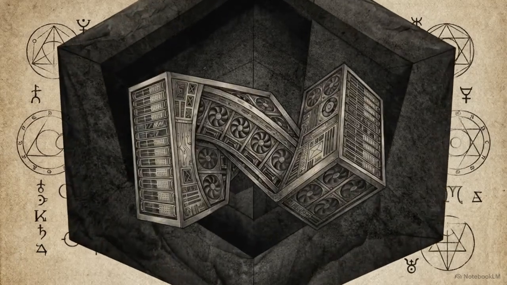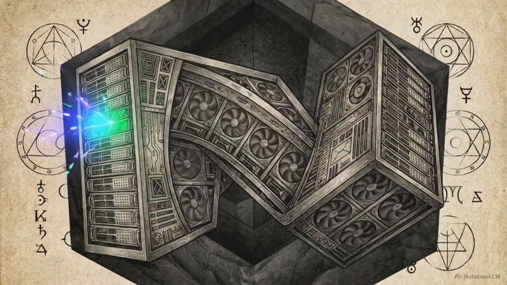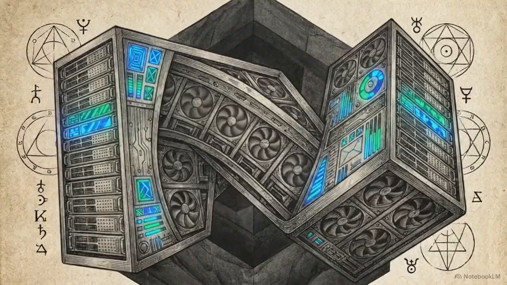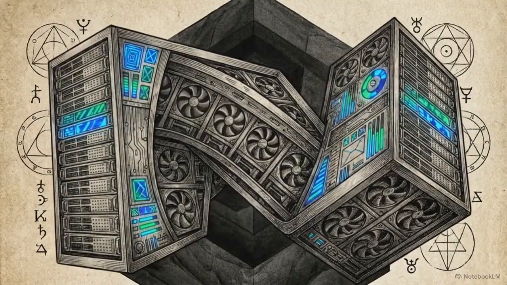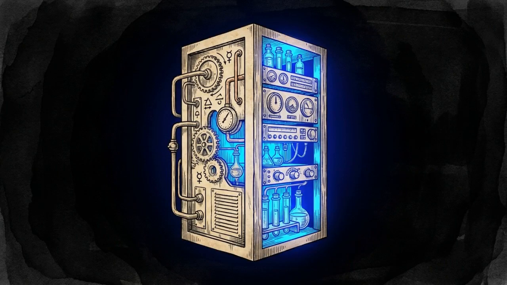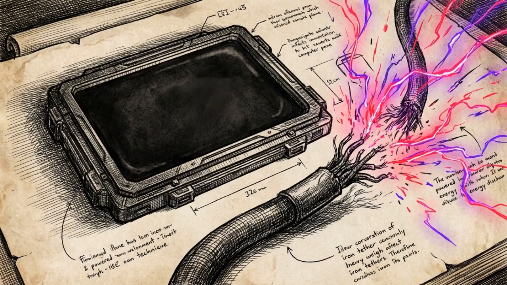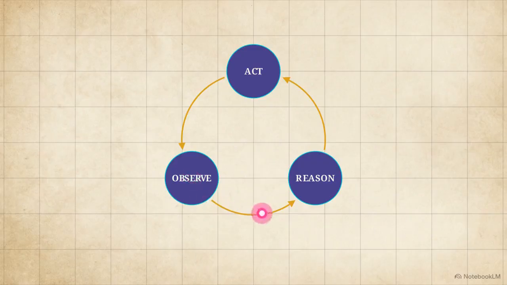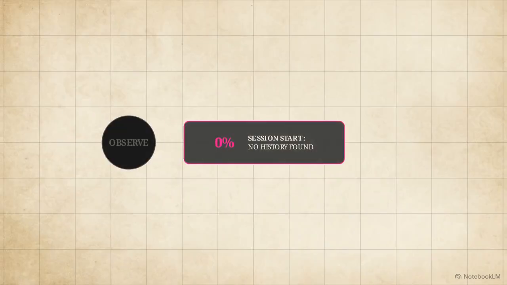When you spin up an AI agent, it starts with a completely blank slate. It observes its environment, reasons through problems, and takes action inside a temporary, isolated bubble. But the moment that computing process ends, the context evaporates. Every observation and reasoning loop disappears, forcing the next session to start from zero.